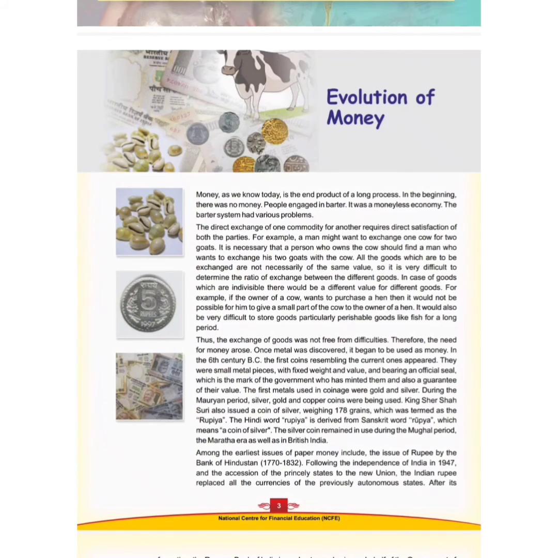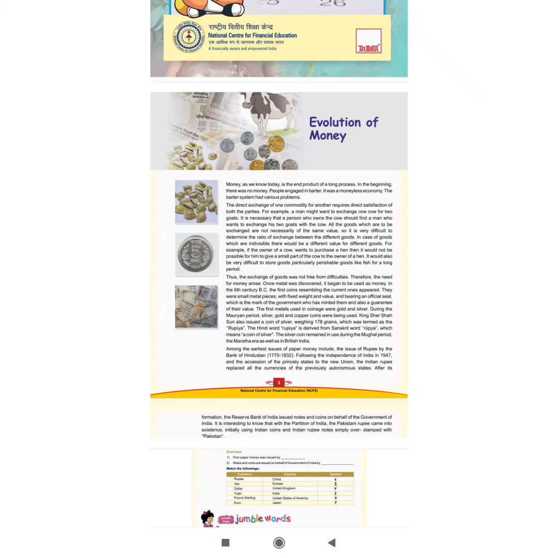And later when India got freedom, there was a bank called Bank of Hindustan. Now we have so many banks: State Bank of India, Maharashtra Bank, Punjab National Bank. In the old times, there were hardly any banks.